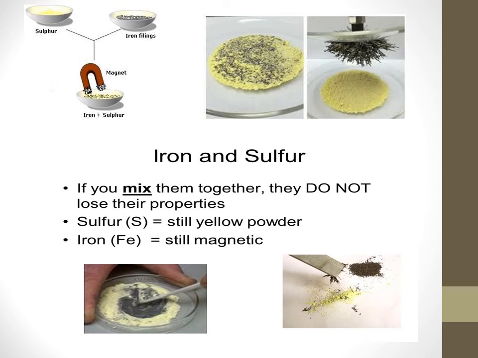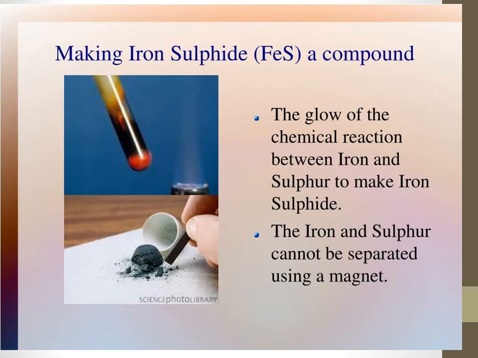When two different substances are mixed, they can be easily separated by physical methods. Whereas when iron and sulfur are mixed together and heated, that is not possible. It will form a compound. So that time you cannot separate it using a magnet. It is shown in this picture, making iron sulfide, a compound. In the test tube, iron is mixed with sulfur powder and heated.